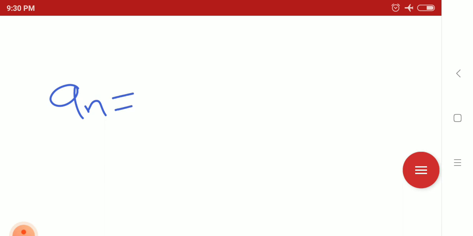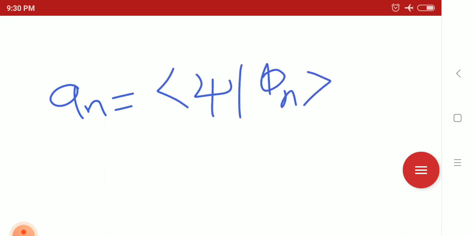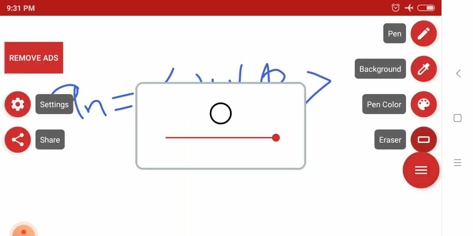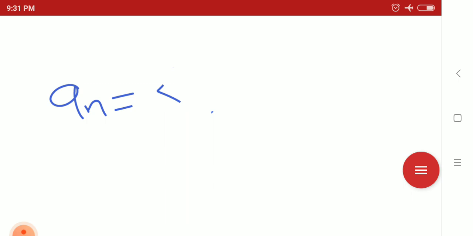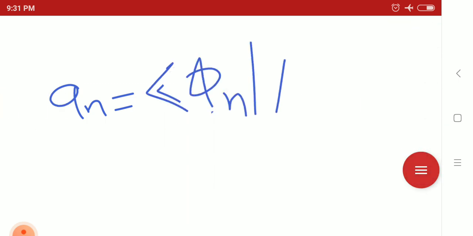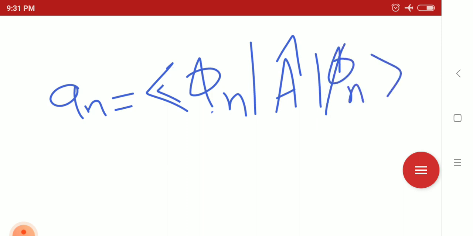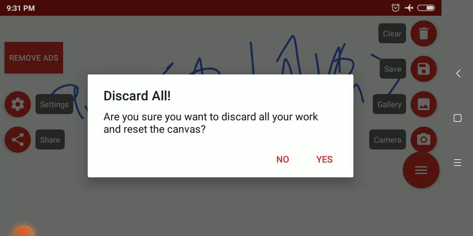An is the expectation of operator A in the state phi n, bra phi n A ket phi n. That is actually An. So let's take an example so that you will be clear about this.